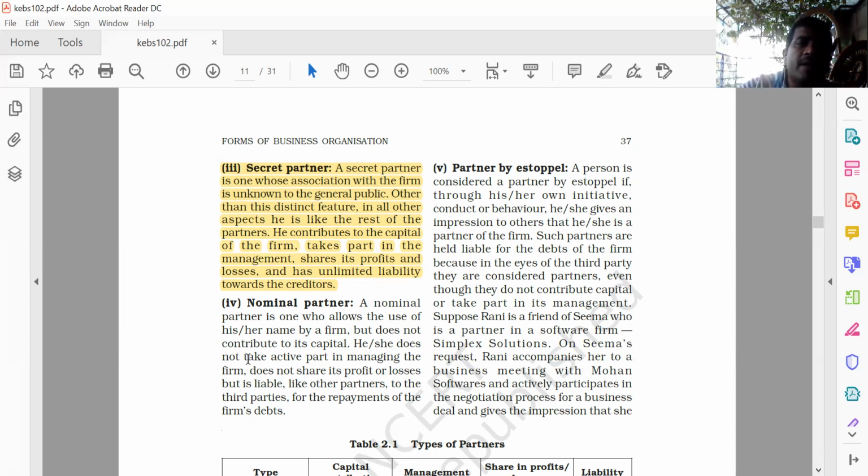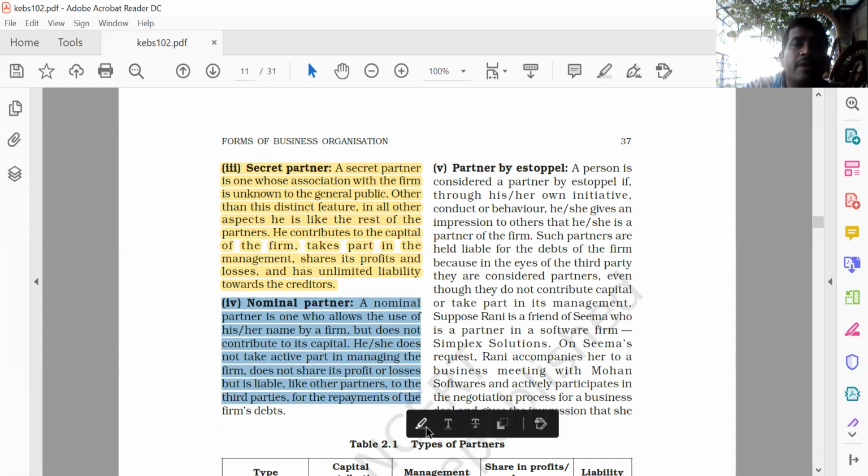Its liability is what, friends? Unlimited. Its liability is firm but unlimited. Clear?